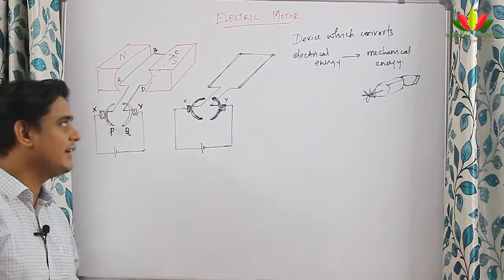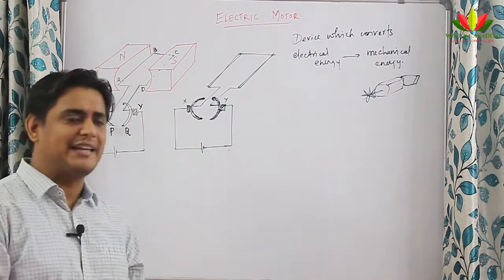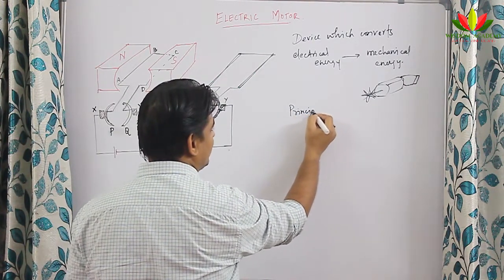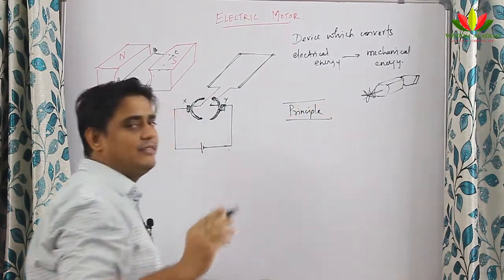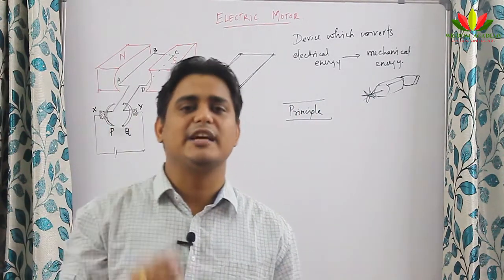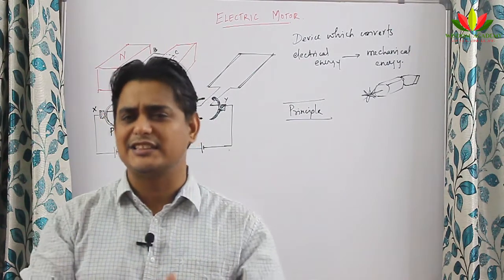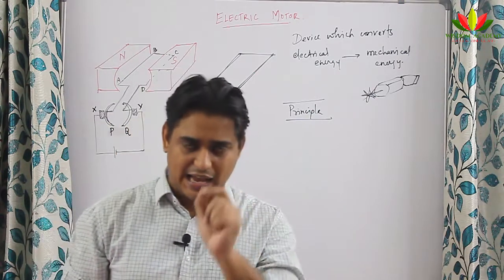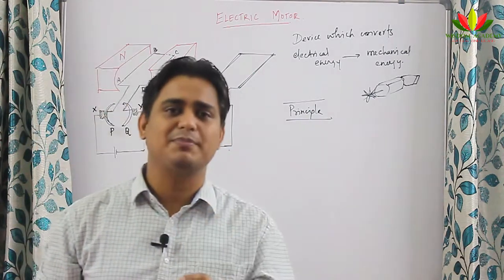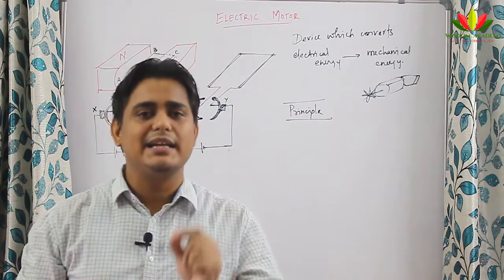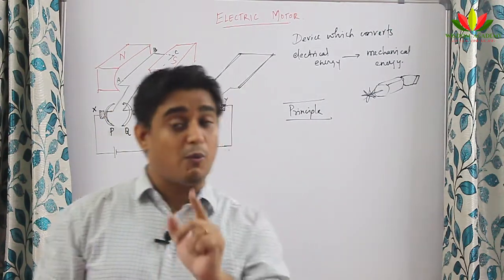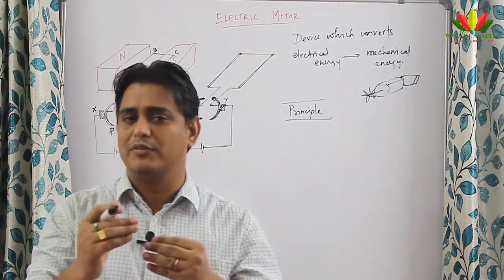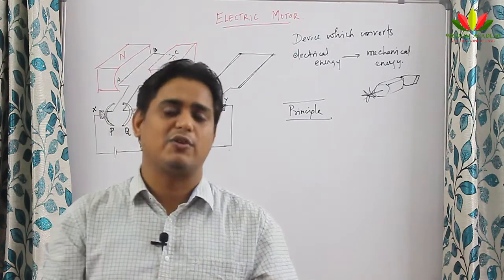So as I said, it is a device which converts electrical energy into mechanical energy. What is the principle of electric motor? Already I have said. The principle of electric motor is that whenever a current carrying conductor is kept in a magnetic field, it experiences a force. So please make a note of it. Why does it experience a force? I have told you in the previous class that when two magnetic fields interact with each other, there is a force acting on the conductor.